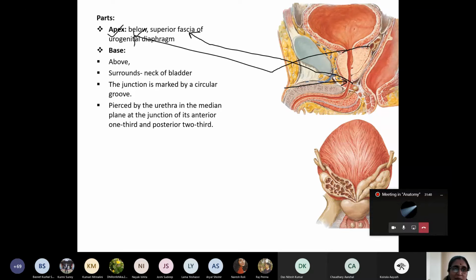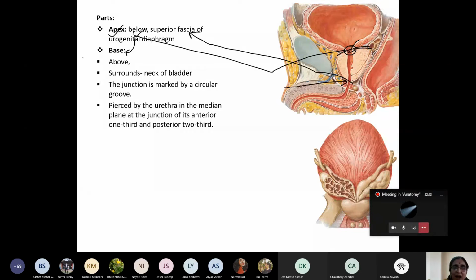Where is the base directed? It is directed above. And what does it surround? It surrounds the neck of the urinary bladder. And my dear student, this is the anterior 1/3, and this is the posterior 2/3. At the junction of the anterior 1/3 and posterior 2/3, the urethra pierces the base of the prostate.